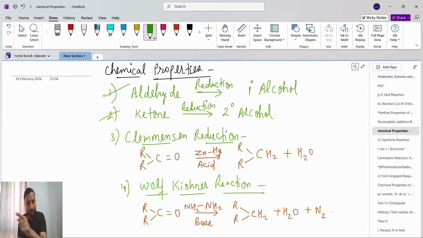Forward process is oxidation, reverse process is reduction. So aldehyde reduction gives 1 degree alcohol, ketone reduction gives 2 degree alcohol. Now Clemmensen reduction.